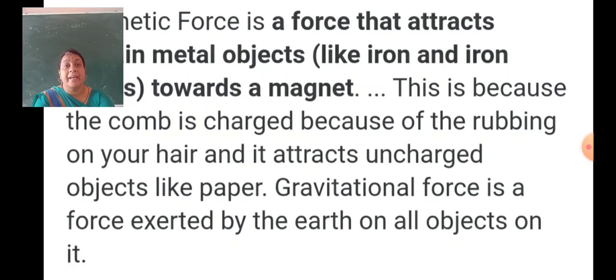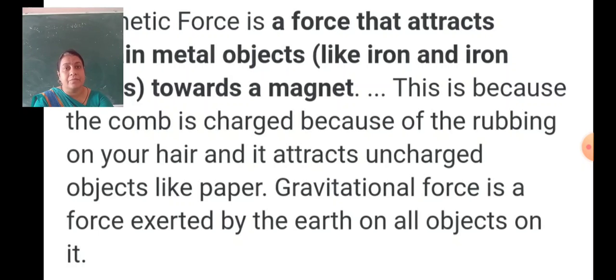Next is the magnetic force, the force that attracts metallic objects like iron and iron-related objects toward a magnet. When a magnet or any metallic object like iron is involved, then magnetic force is applied. Similarly, a comb is charged by rubbing on your hair and it attracts uncharged objects like paper.